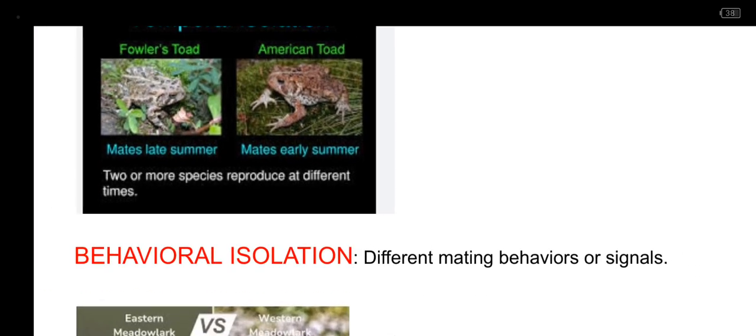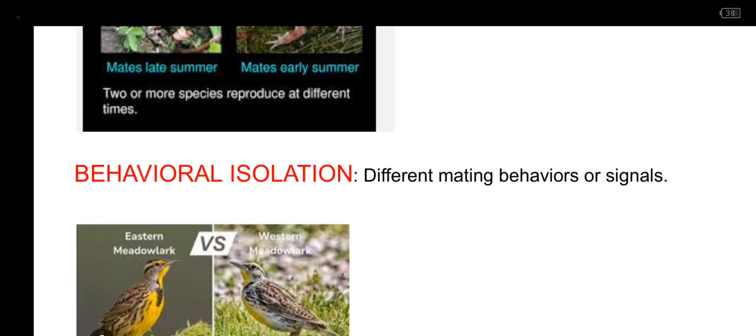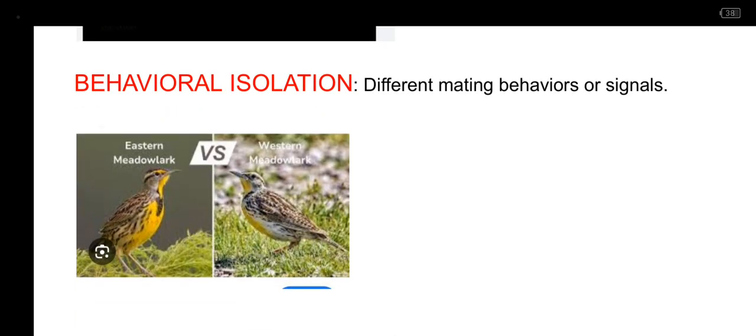Now, the other thing that we look at is what we call behavioral isolation. What is this? Behavioral isolation is another barrier. This is a result of organisms portraying different characteristics or rather behaviors.